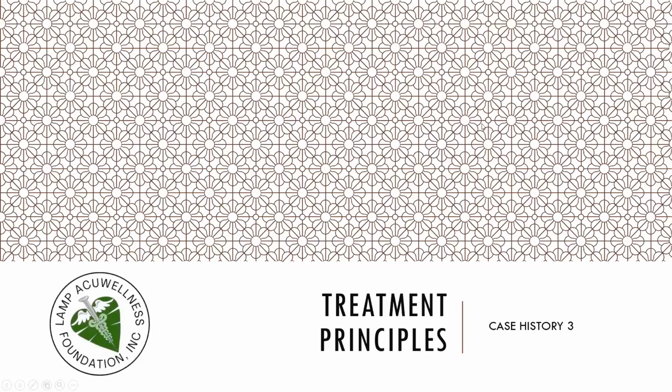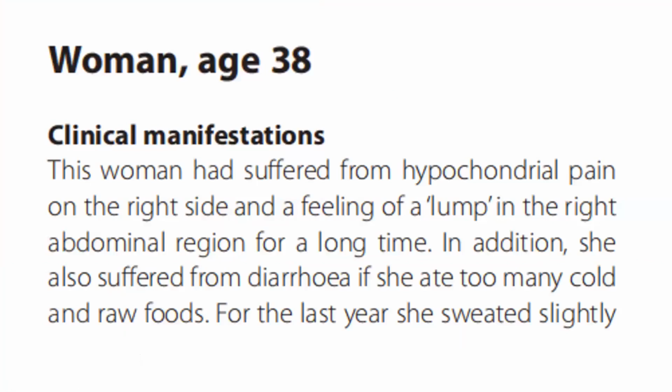Let's discuss treatment principles. Case history, part 3. This is a case of a woman aged 38. The clinical manifestation: this woman had suffered from hypochondrial pain on the right side and a feeling of a lump in the right abdominal region for a long time.